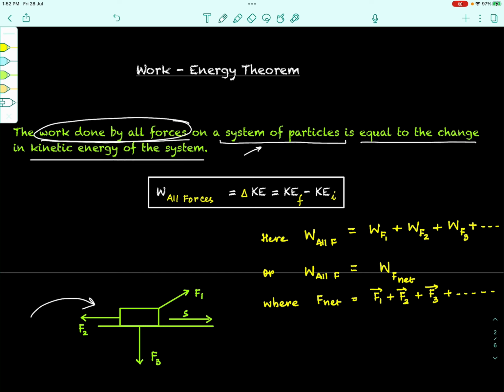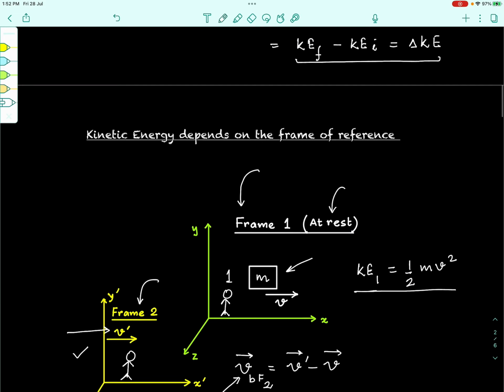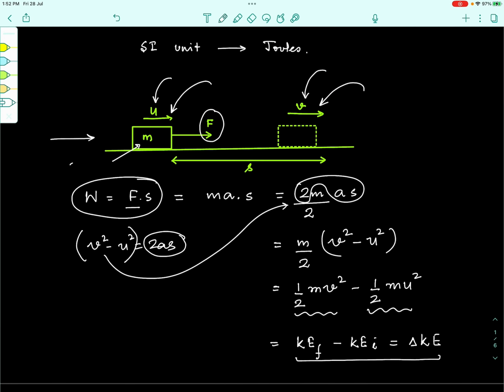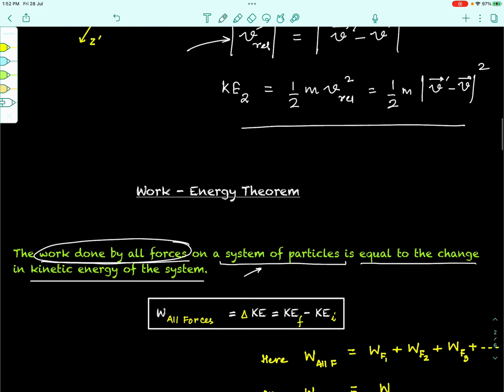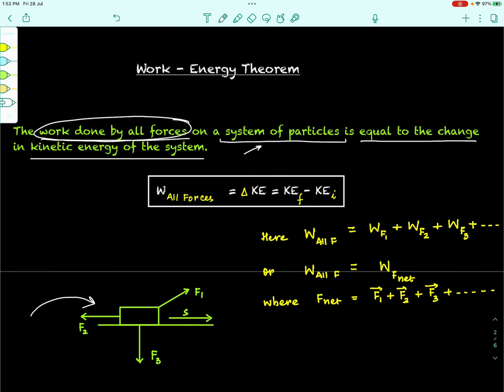How does the kinetic energy of a system change? When its speed changes, right? As we have just seen above, when a block is acted upon by a force and that force does work on the block, the kinetic energy of the block changes, because its speed changes. The same thing will happen even if we are talking about a system of particles together. We are taking many bodies together, and we have some forces acting on the system. So this theorem is nothing but an extension of what we have just discussed for a single body acted upon by a single force. Now we can have multiple bodies together and multiple forces acting on them. The expression will remain the same.